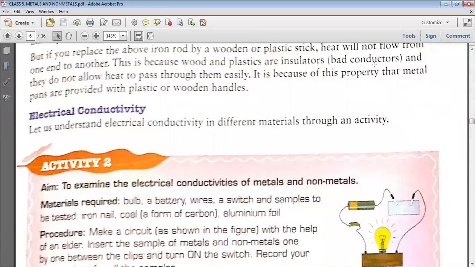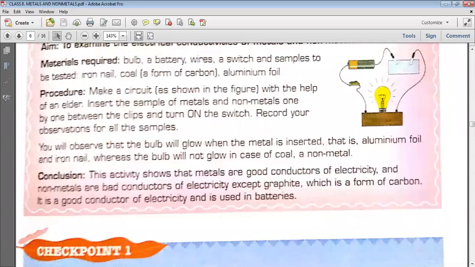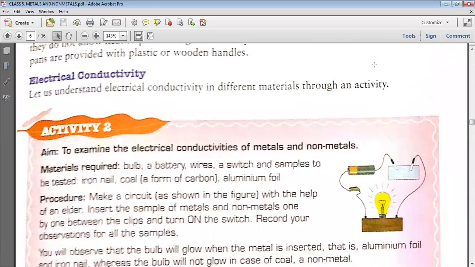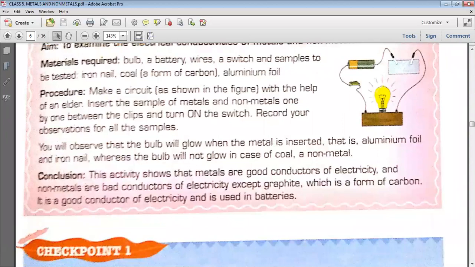Okay, now what is electrical conductivity? For electrical conductivity, students, you need to understand this activity. So what is the activity? You will require a bulb, a battery, wire, a switch and samples to be tested. What are the samples you will require? That is an iron nail, coal and aluminium foil. So first you have to make a circuit as shown in this figure. You will make a circuit with the help of your elder. You will not practice at home without the guidance of your elder.